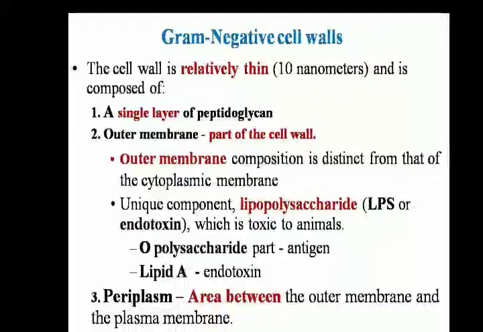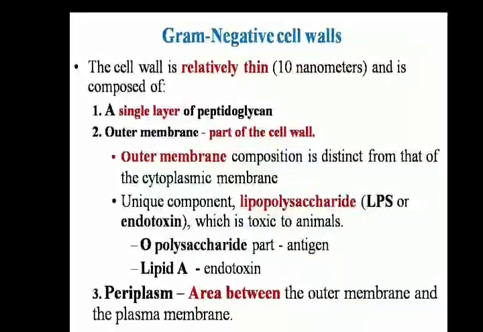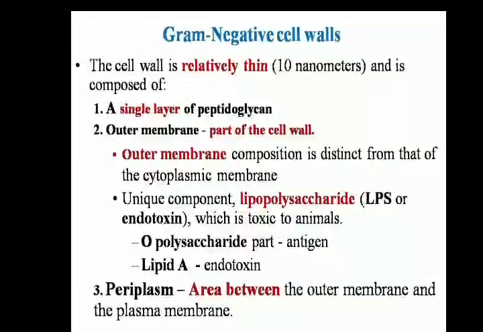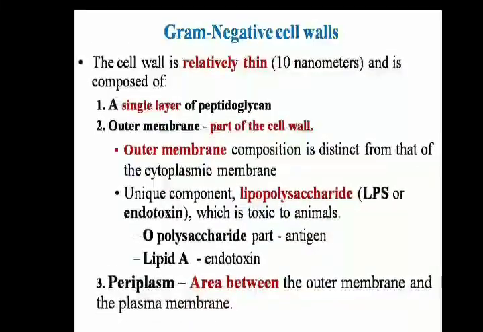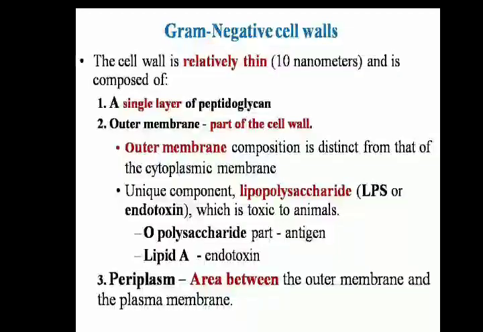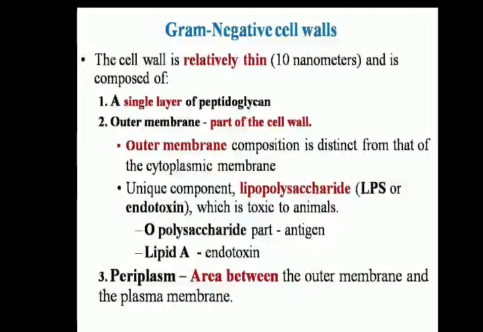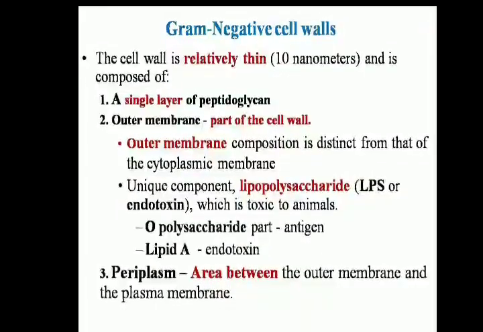The outer membrane, which is present in the gram negative cell wall, is distinct from the cytoplasmic membrane. A unique component such as lipopolysaccharide is also present, which is toxic to animals.